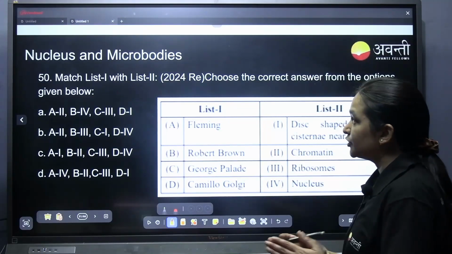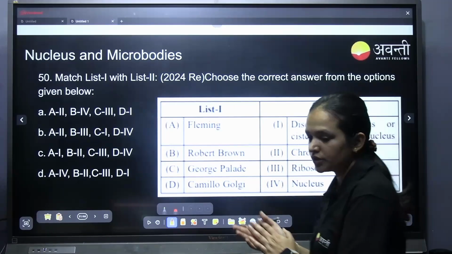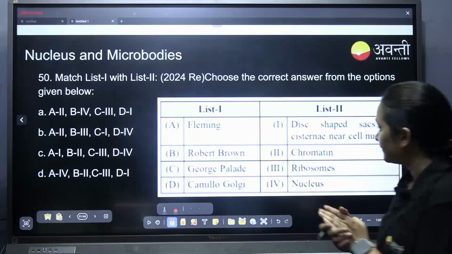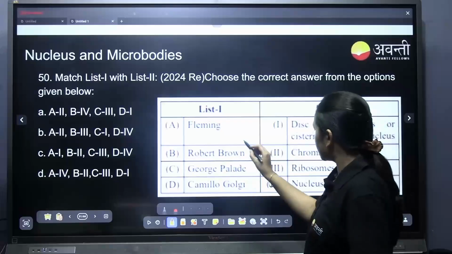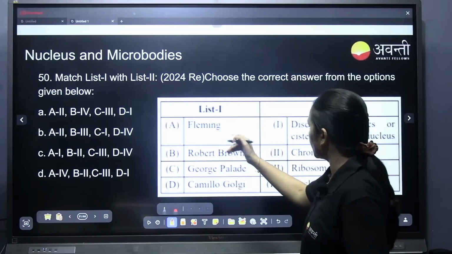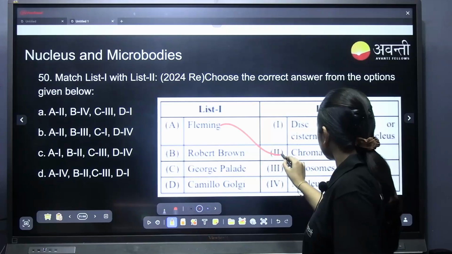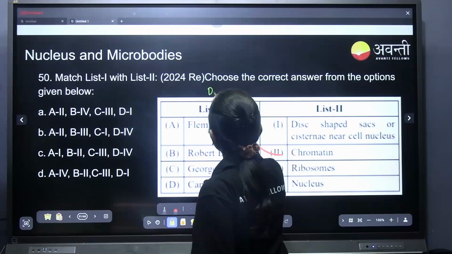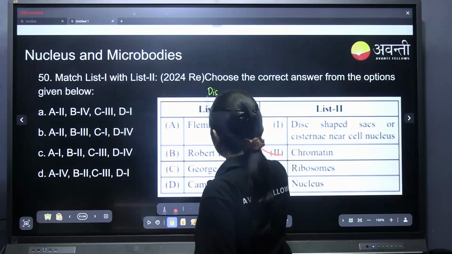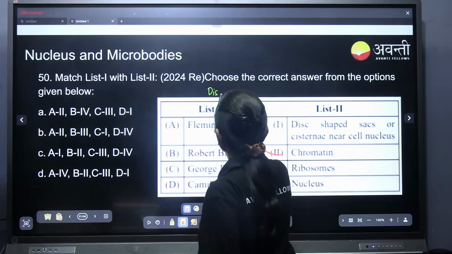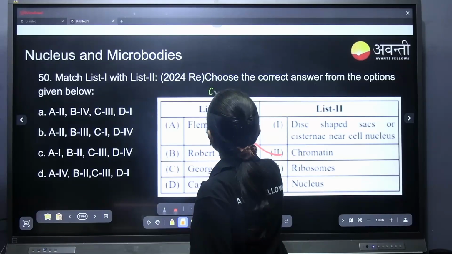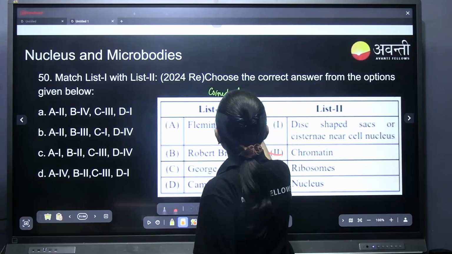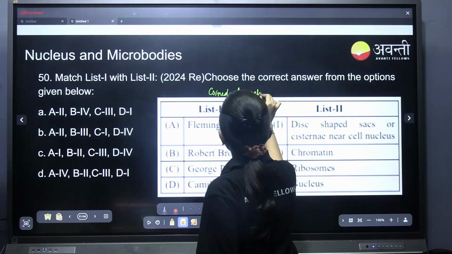Now coming to the nucleus and microbodies, the last part of the lesson. We are going to match it. Fleming is the one who coined the term chromatin.